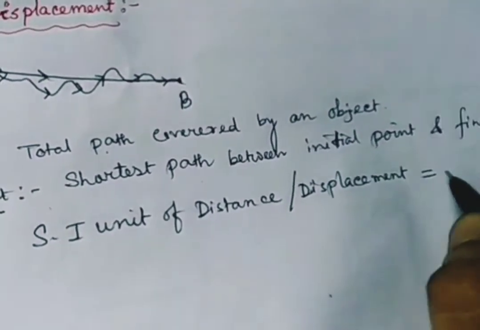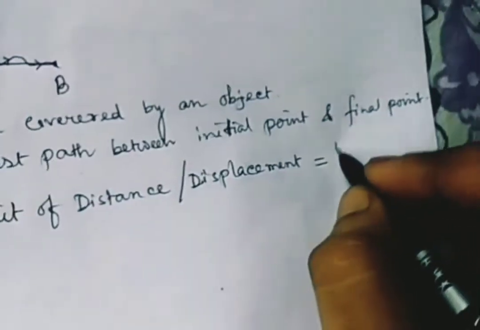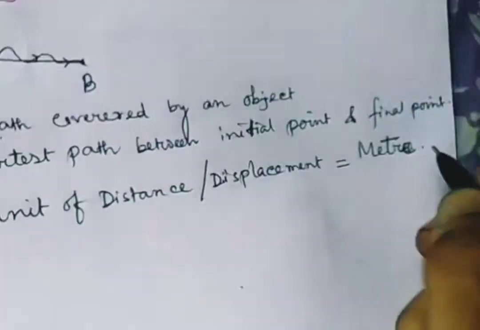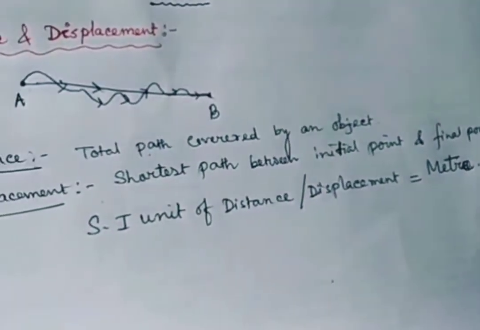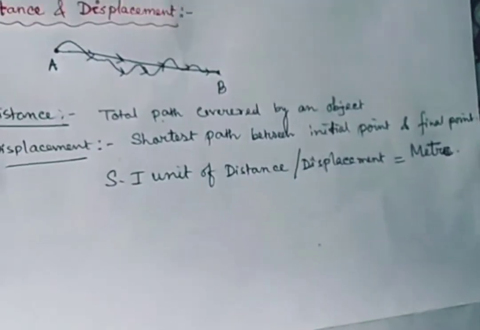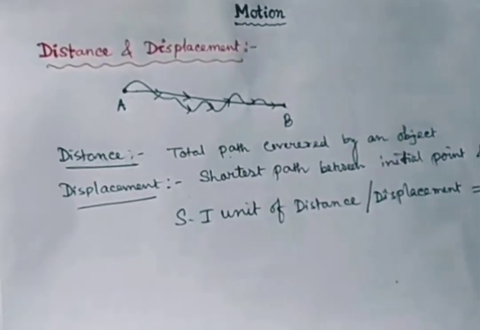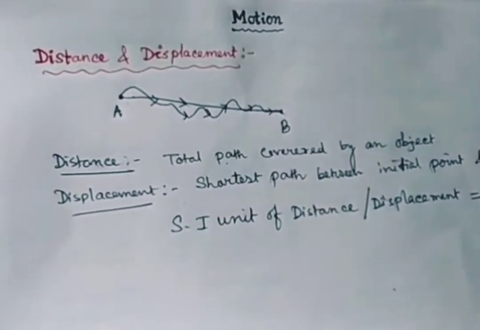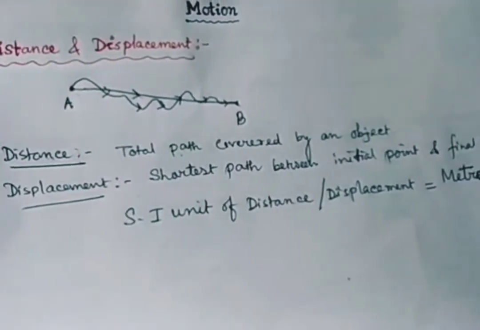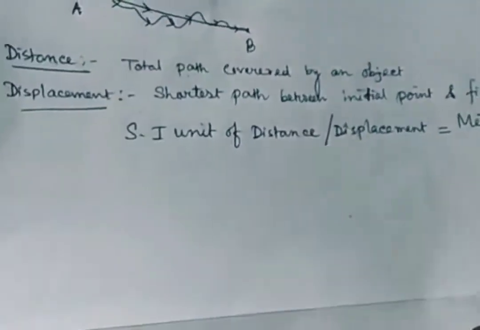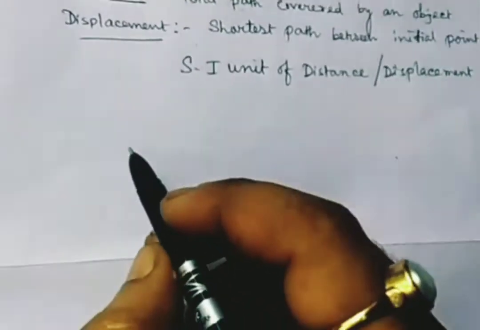So similarly, the SI unit of distance or displacement is also meter. The CGS unit of distance is centimeter. So this is all about distance and displacement. Distance means the total path covered by an object, and displacement means the shortest path between the initial point and final point.